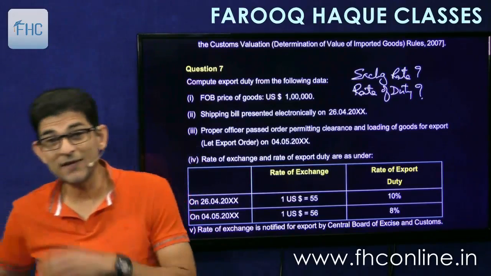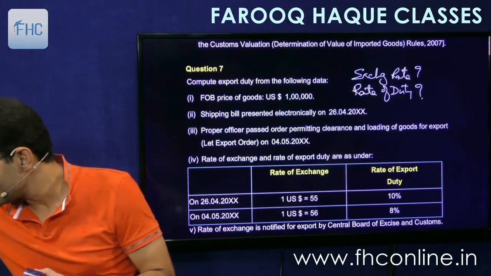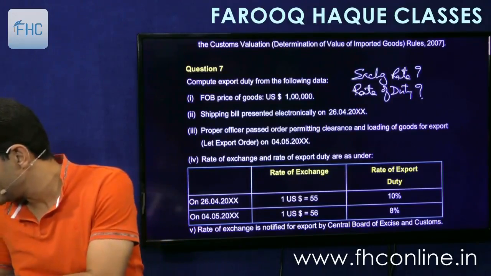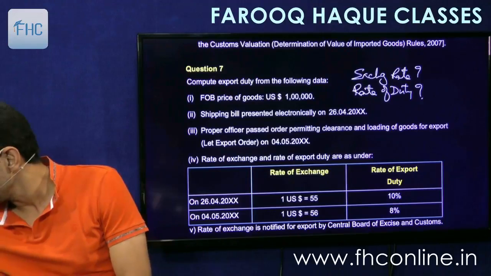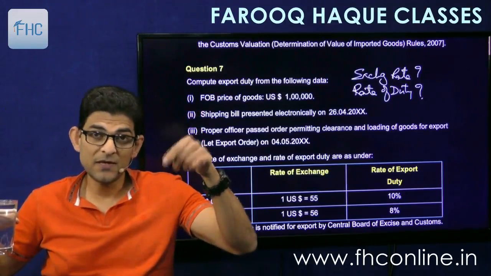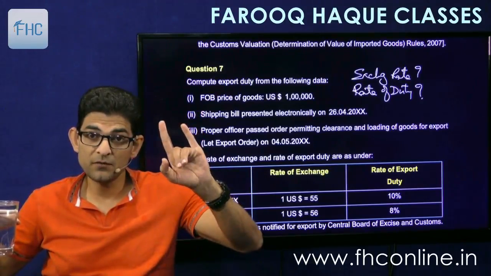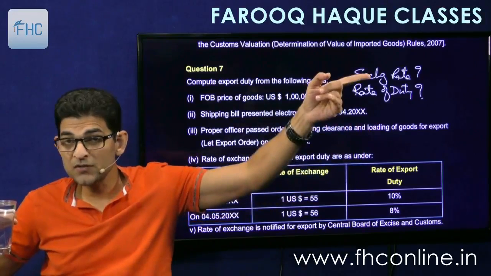As on which date? So as far as the rate of duty is concerned, we have seen in section 15 that rate of duty will be taken as on the date of bill of entry. But if the bill of entry is an advance bill of entry, then we'll take entry inwards, means bill of entry or entry inwards, whichever is later for the rate of duty. But for exchange rate,